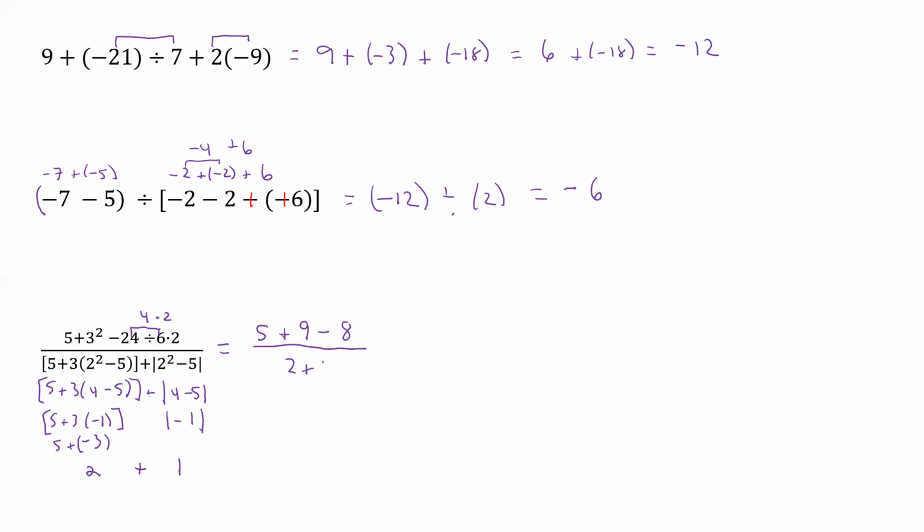So that's what we've come down to here. All right, so 9 minus 8 is 1, plus 5 is 6, 2 plus 1 is 3, 6 divided by 3 is 2. So it ends up being really quick once you do all these little pieces along the way, but it takes a while to get there because we had to do multiple steps to get to each of the steps we had to do to get to where we needed to be to simplify it down to that simple number 2. Okay, so it's hard to guess that this answer is going to be a simple 2 from that, but it works out quite nicely.